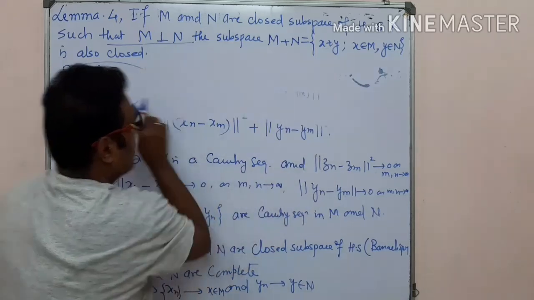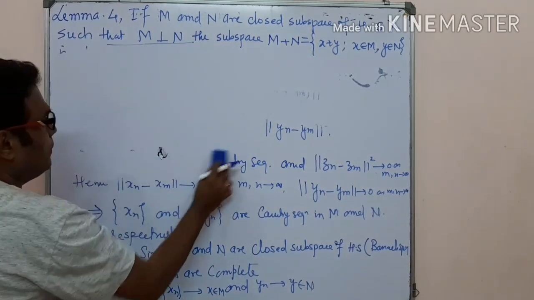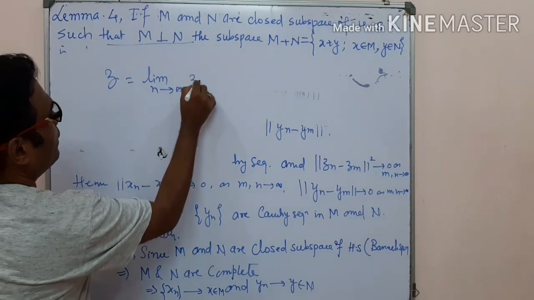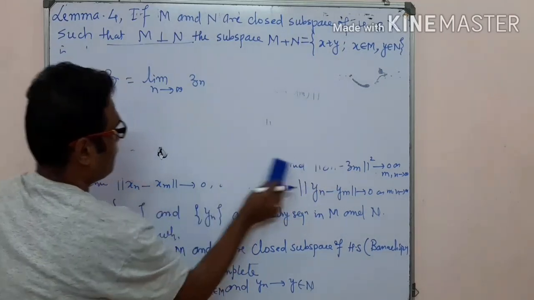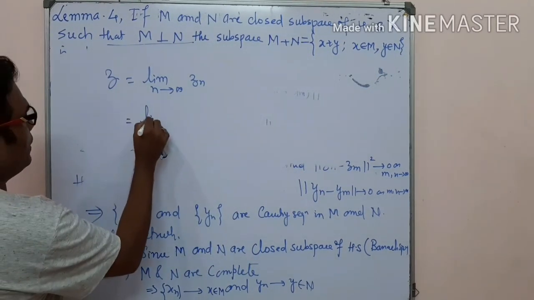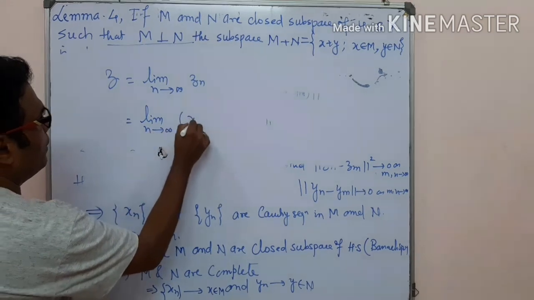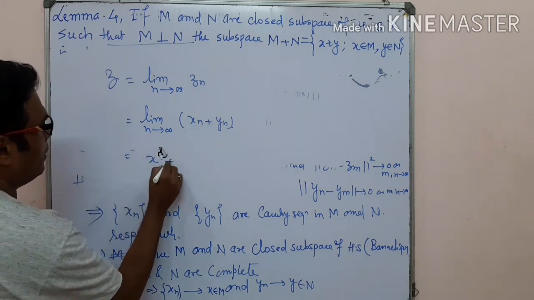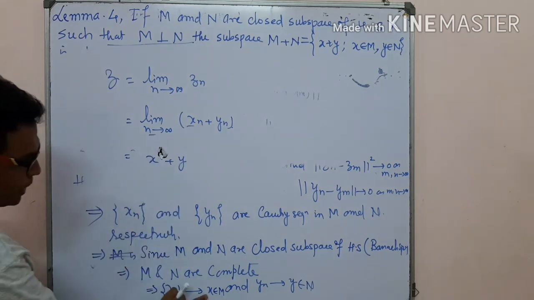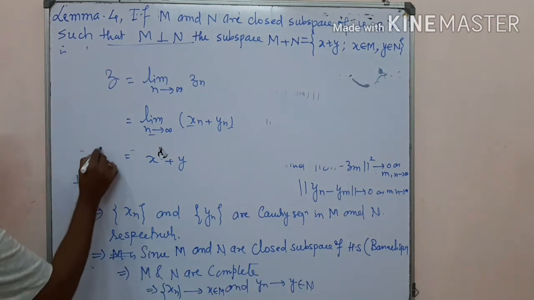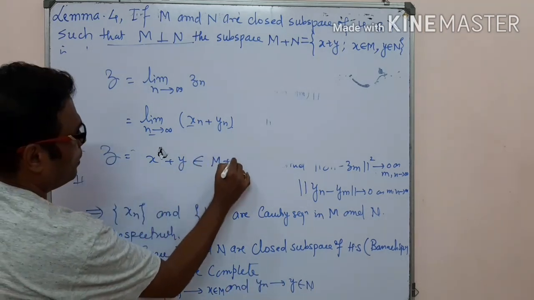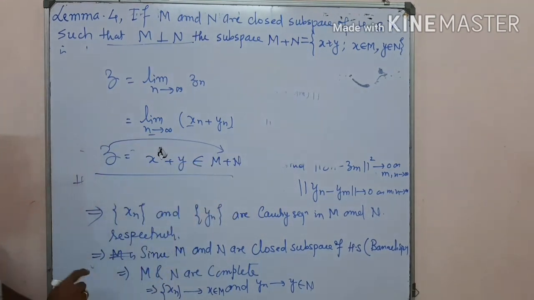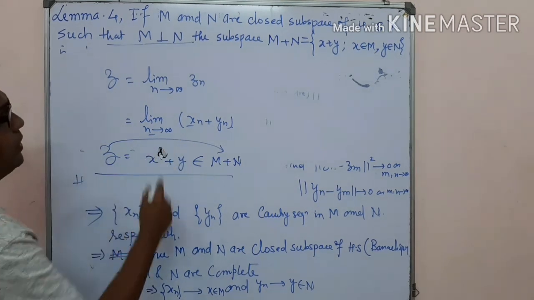So we write down here Z, it is equal to the limit as n tends to infinity of Zn, but Zn is the limit of xn plus yn, or this can be written as x plus y, because xn goes to x and yn goes to y as n tends to infinity. This Z belongs to M plus N, hence Z belongs to M plus N, that is, Z is a limit point of this set, therefore this is closed here.